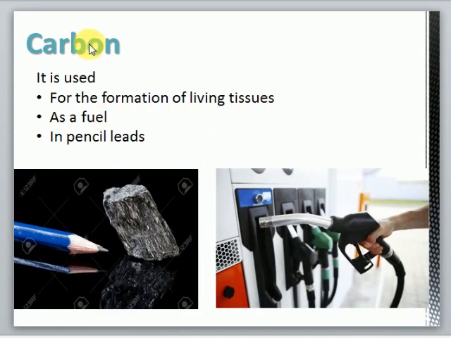Okay, the next non-metal is carbon. It is used for the formation of living tissues, like animal tissues, even plants and human beings' tissues. They are formed with the help of carbon as well. Okay, carbon is also required in making living tissues. Carbon is also used as a fuel. Okay, petrol and natural gas are all made of carbon. And carbon is used in pencil leads. This graphite carbon is actually used in making pencil lead. Okay.